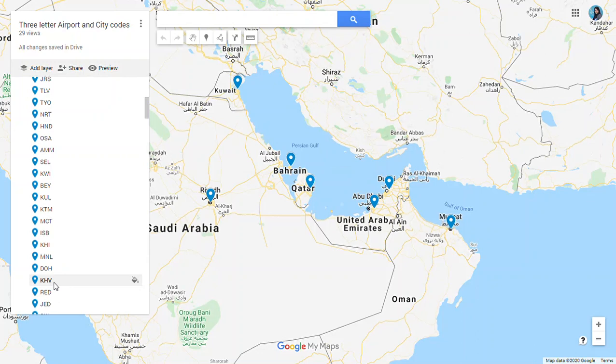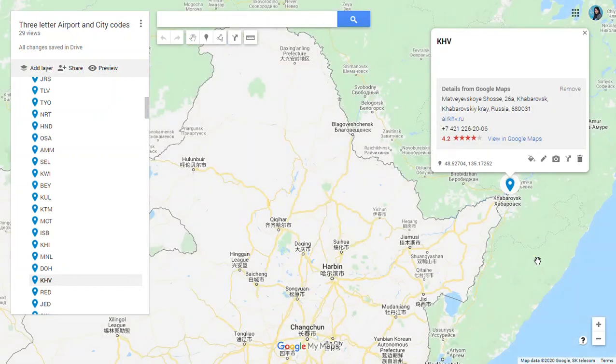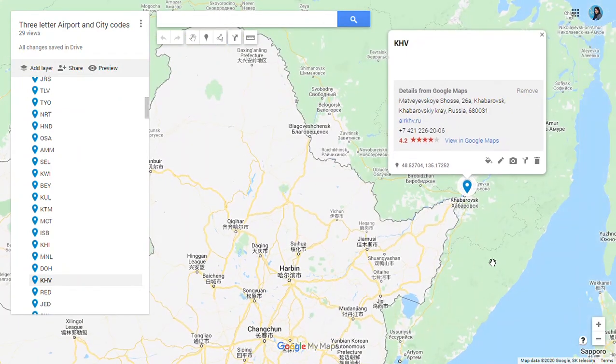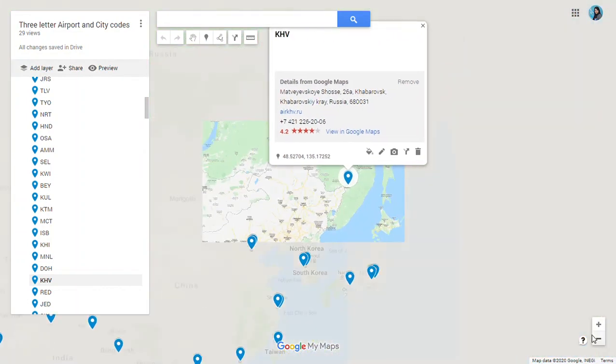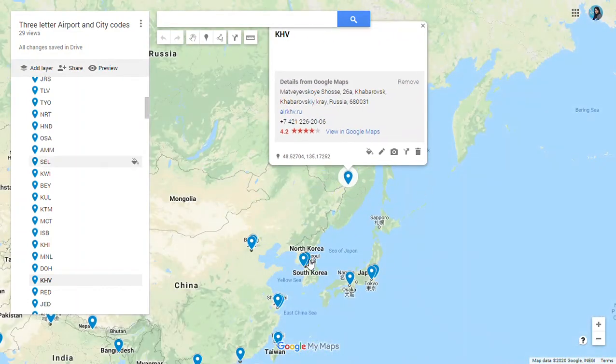Then we have KHV in Far East Russia. We have Khabarovsk in Far East Russia. You can see the location, north of China in the east. This is North Korea, and here we have Far East Russia. Khabarovsk, KHV is the code.